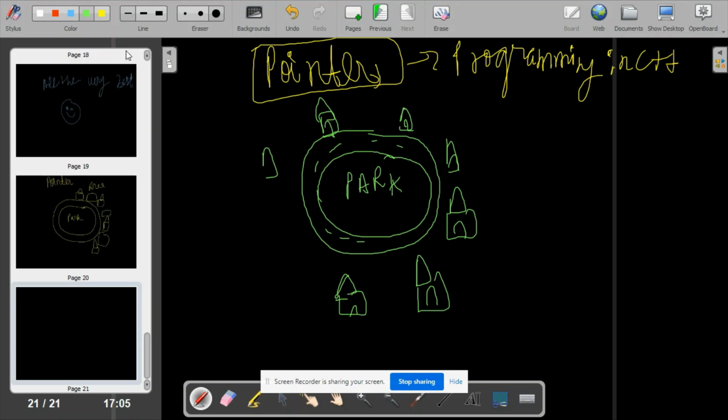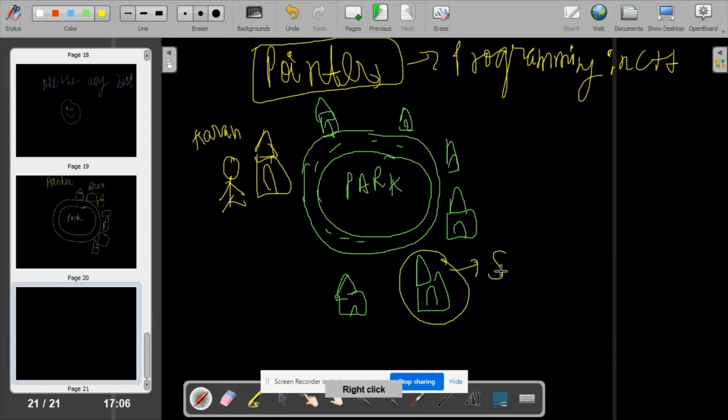Suppose this is a special house, so I will make it with a separate color. Pay attention to this story and you will get very interested, and then you will get clarity and understanding of the concept with the real life example. This is your house. Your name is Karan. And there is your friend whose name is Sham.